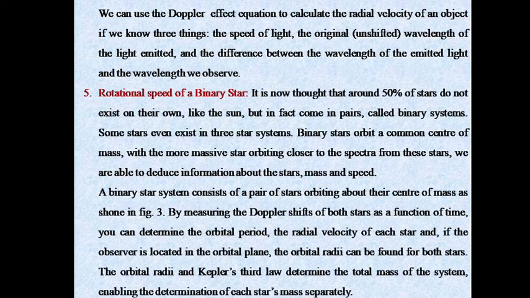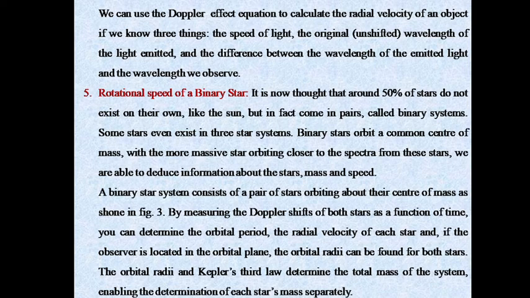We can use the Doppler effect equation to calculate the radial velocity of an object if we know three things. First one is the speed of light, the original unshifted wavelength of the light emitted, and the difference between the wavelength of the emitted light and the wavelength observed. Then the fifth application is the rotational speed of a binary star. In this application, we have to find out the rotational speed of the binary.